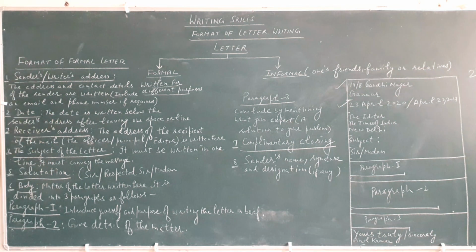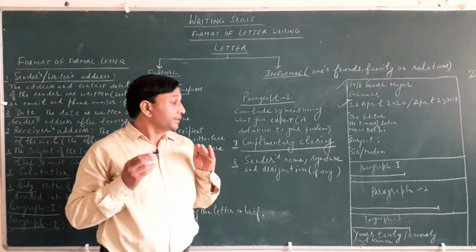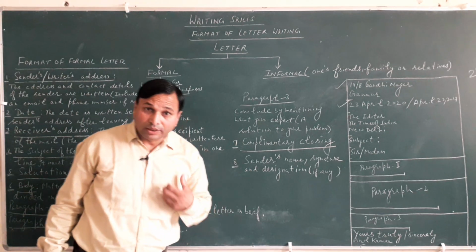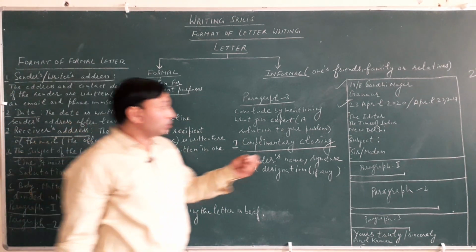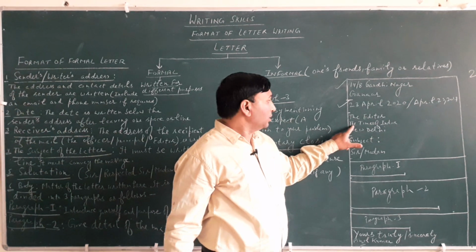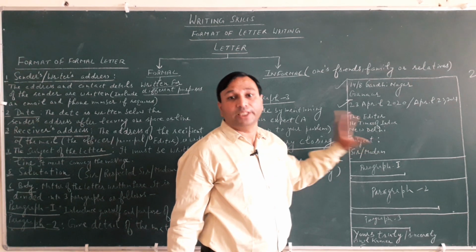Who is going to receive our letter? We have to write his or her address. Like if we are writing a letter to the editor, first the editor, then the name of the newspaper, the Times of India, then where the newspaper is published, for example New Delhi.